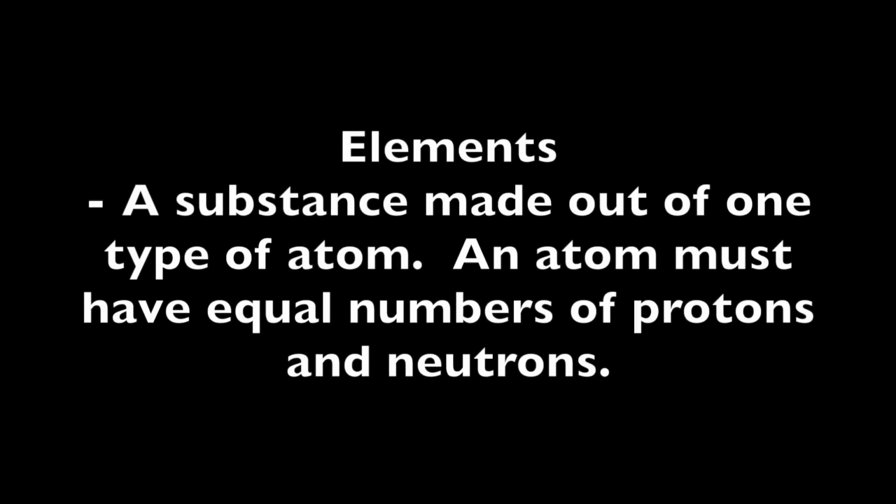Elements. A substance made out of one type of atom. An atom must have equal numbers of protons and neutrons. Currently, there are 118 elements known to scientists. 90 elements on the periodic table occur in nature. All other elements are man-made.